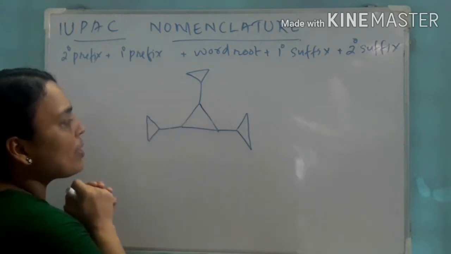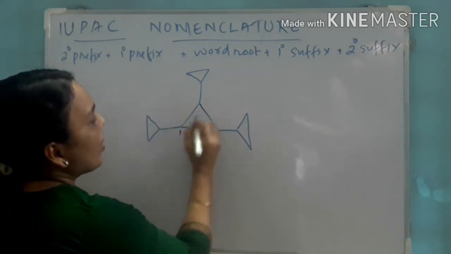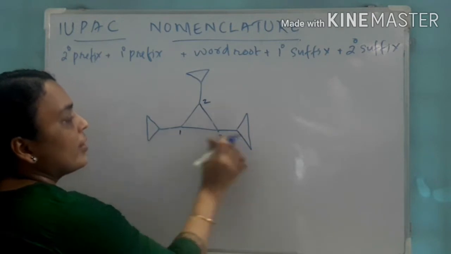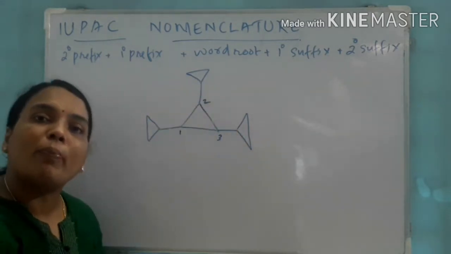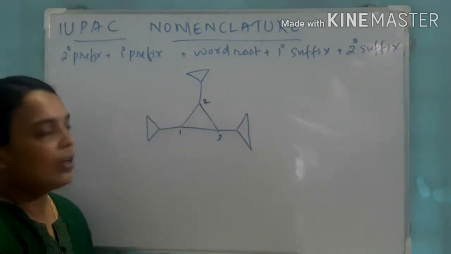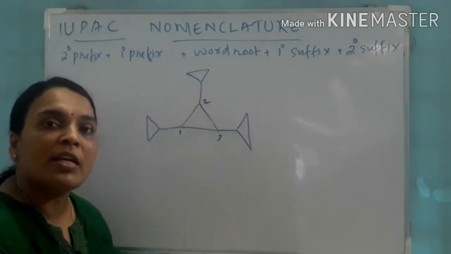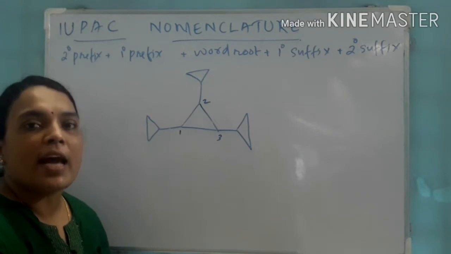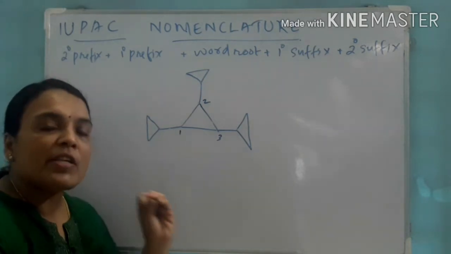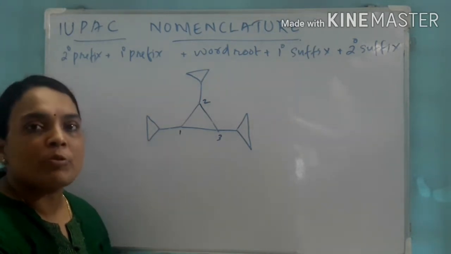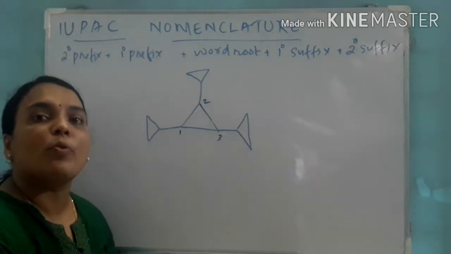Yes. Now let us come to this. What are the substituents present? In 1, 2, 3, 3 cyclopropyl itself. The one position, second position and third position. Again cyclopropane is acting as a substituent. If cyclopropane is acting as a substituent, the name becomes cyclopropyl.